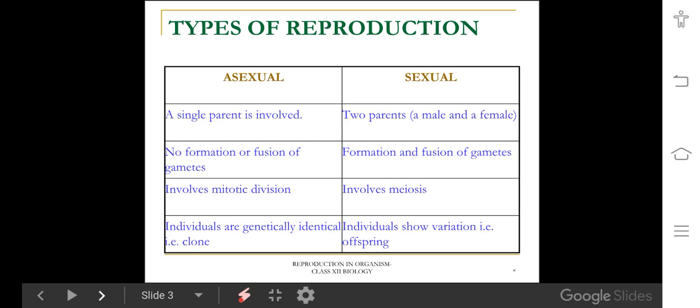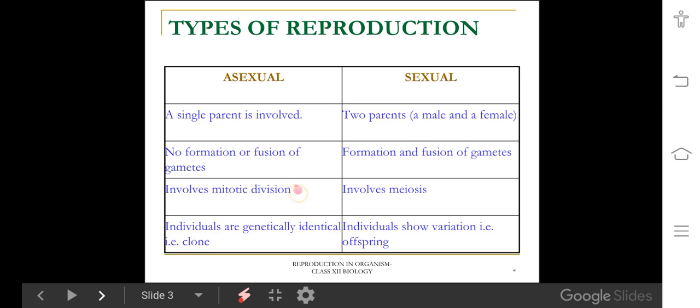It is a primitive type of reproduction that can be commonly observed in lower groups of organisms like Monera, Protistans, and some plants. Asexual reproduction means a single parent, only one parent, gives rise to offspring with or without involvement of gametes. There is no formation of gametes in asexual reproduction.